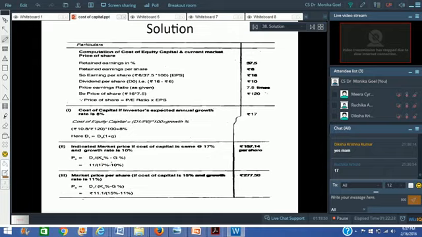You've got the cost of equity, which is 17%, and the growth rate. Simply by interchanging the numbers, your P0 would be equal to D1 divided by KE minus G. Right? Any questions?